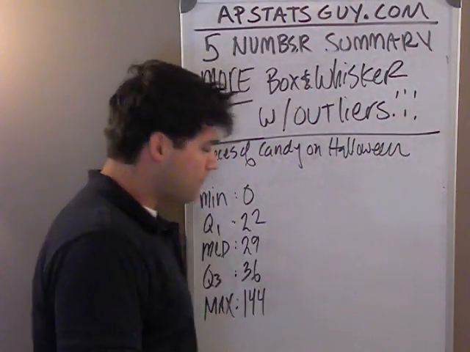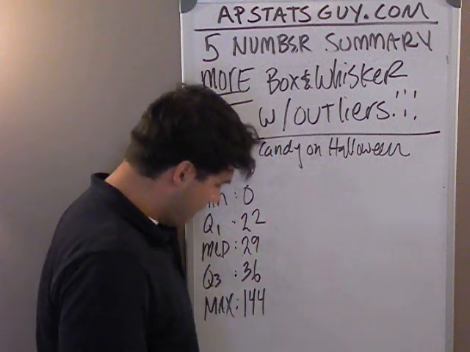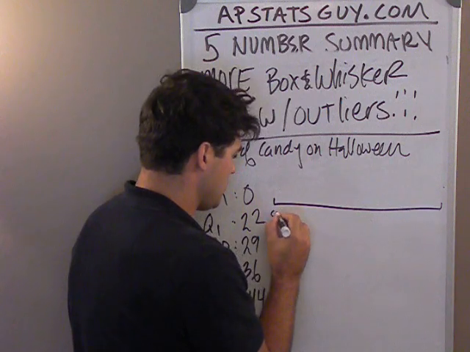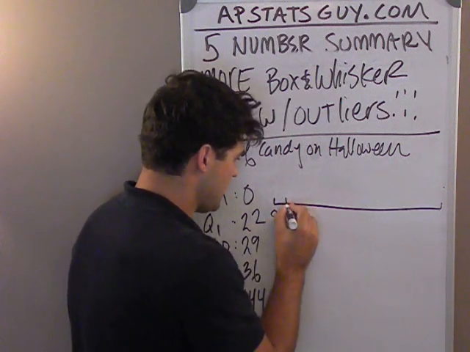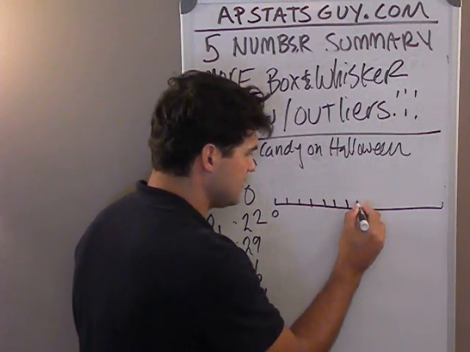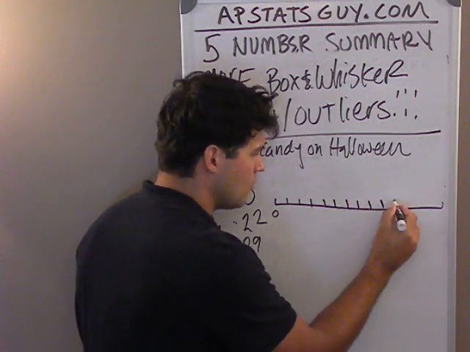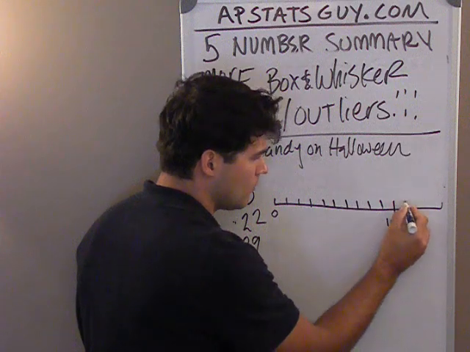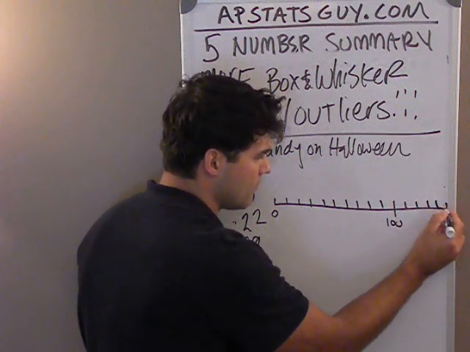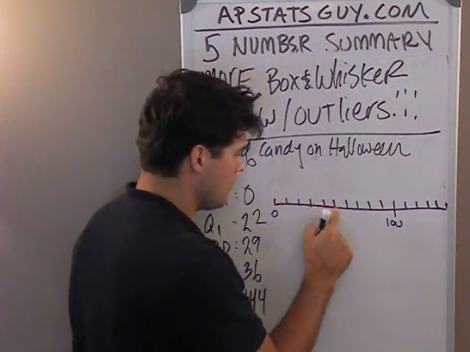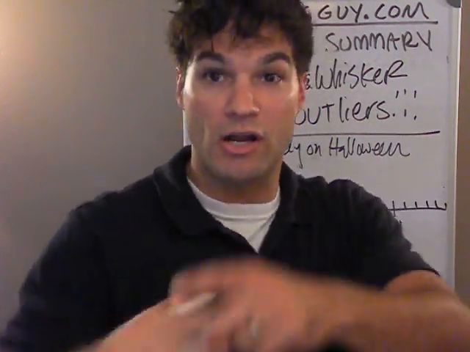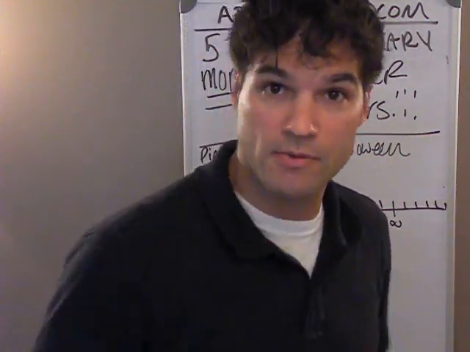Now I need to plot this. I need to go from 0 to 144, so I'm going to make my scale: 0, 10, 20, 30, 40, 50, 60, 70, 80, 90, 100, 110, 120, 130, 140, 150. So here's my scale, and I'm going to build a box and whisker plot on top of it, using just the 5-number summary.